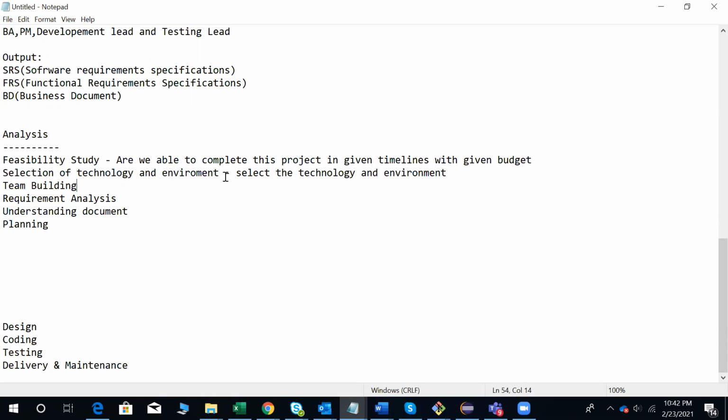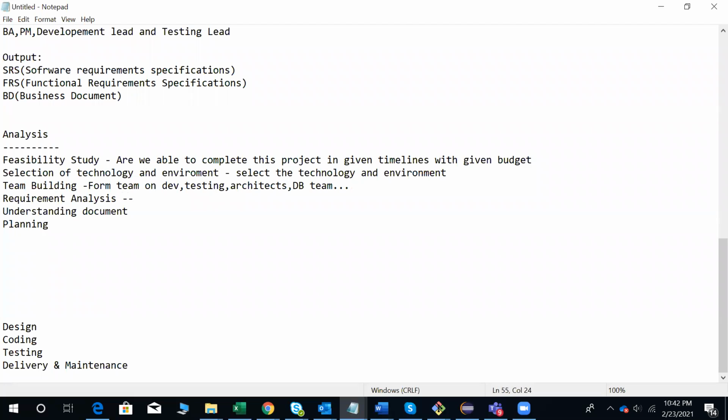Similarly, team building activity. Team building means forming the team. Okay, form teams on development, on testing, architects, DB team. Different teams we are going to build. That is about the team building activity where we are going to build our team. Once team building is done, next is requirement analysis.